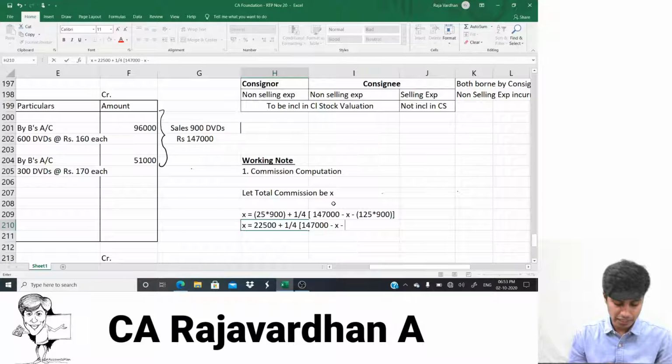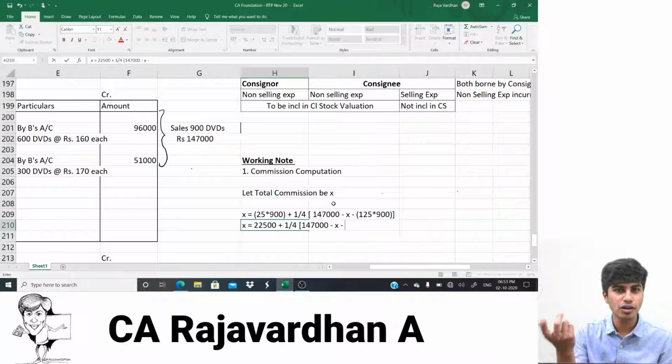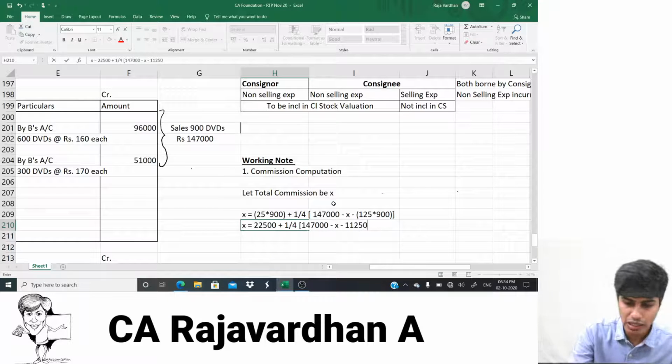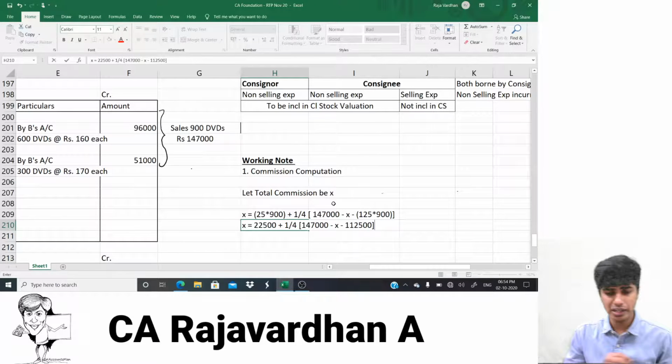125 multiplied by 900. I'm not your maths teacher, but I hope you know it. First we need to open the brackets: board maths, brackets of division, multiplication, addition, subtraction. I hope you guys know it. So it comes to 1,12,500. What is 1,12,500? 1,12,500 is 125 multiplied by 900.